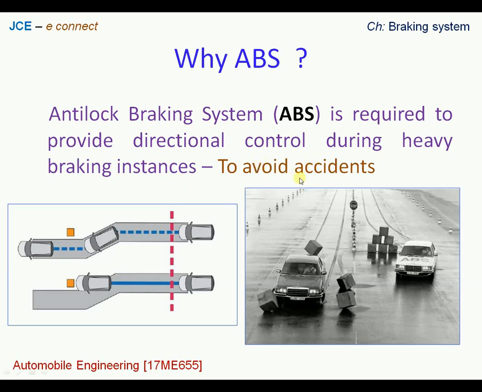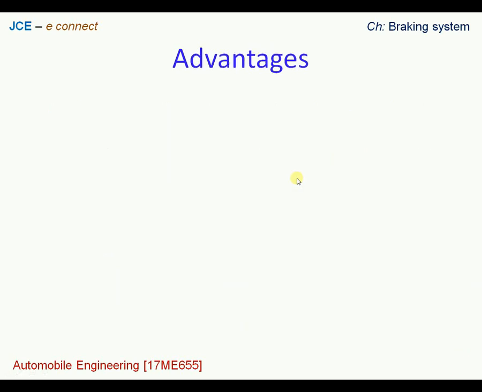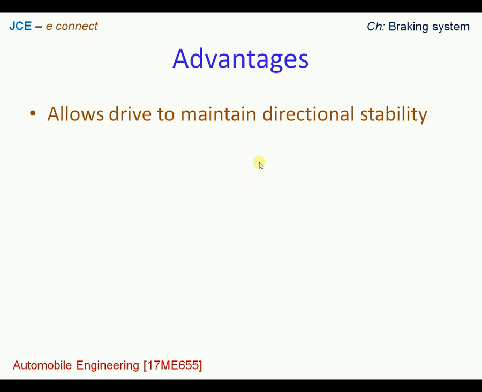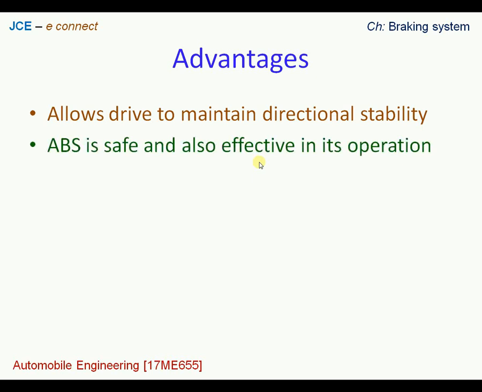Now let us move ahead and look at some of the advantages associated with anti-lock braking system. The first thing is it allows the driver to maintain directional stability, which is very important. Otherwise the vehicle is going to topple and there may be a mishap with a fatal death sometimes. The other one is that the anti-lock braking system is safe and it is also effective in its operation. So this is a second advantage which is associated with ABS.